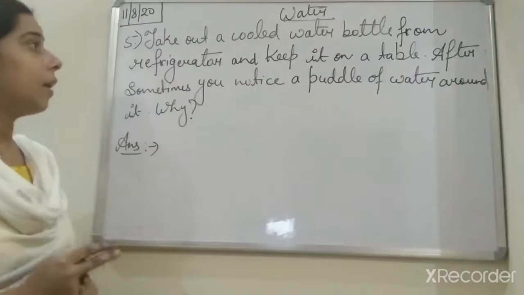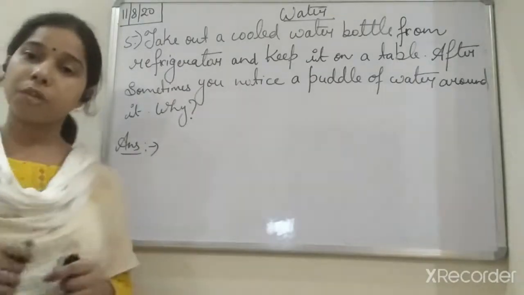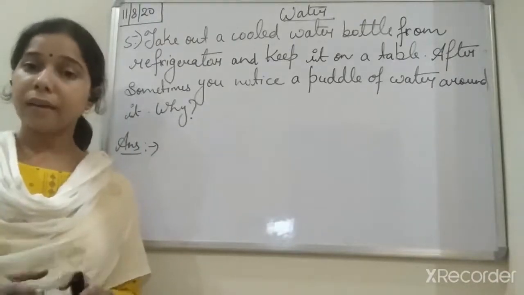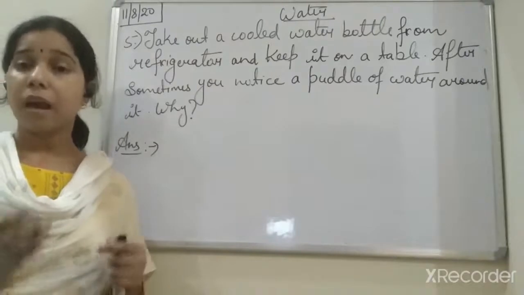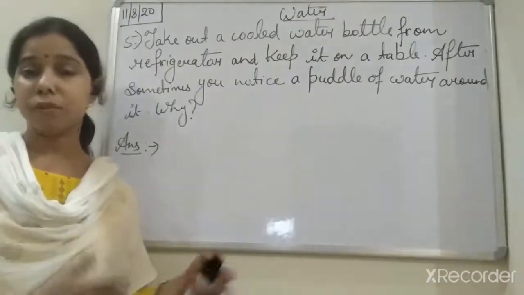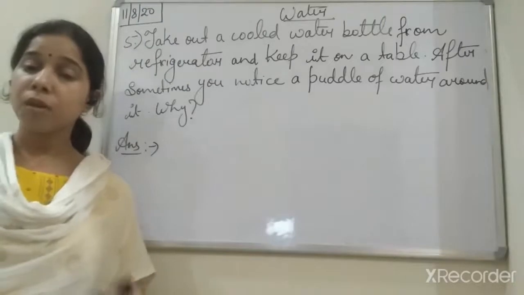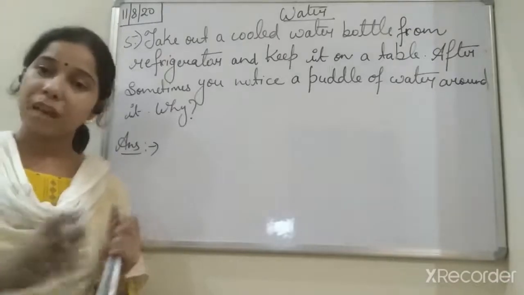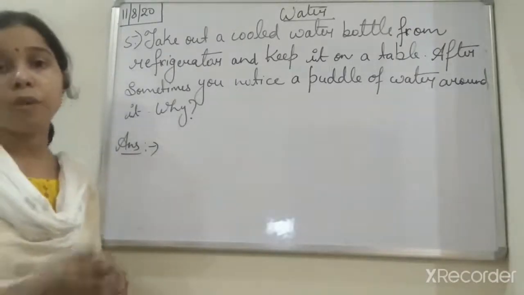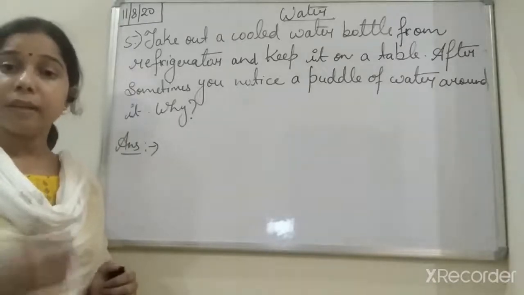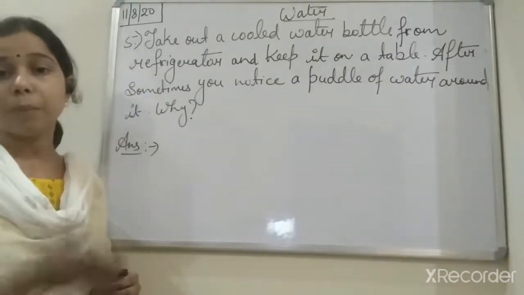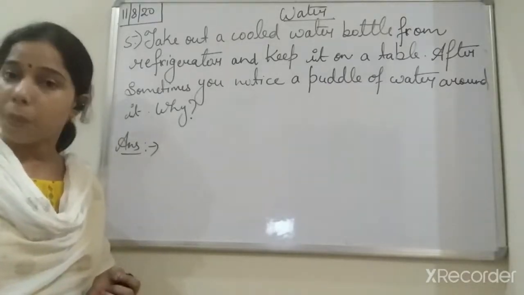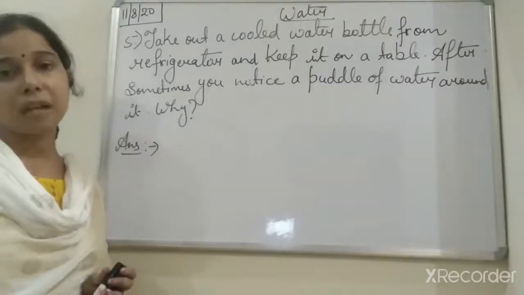Since you take out the bottle and it is very cool, it has a very cool surface, because it was kept in the fridge where the temperature is very low. So the water vapor present around it, as it comes near the cool water bottle, gets condensed into a water puddle and spreads over the surface of the water bottle. So it is due to the process of condensation, students.